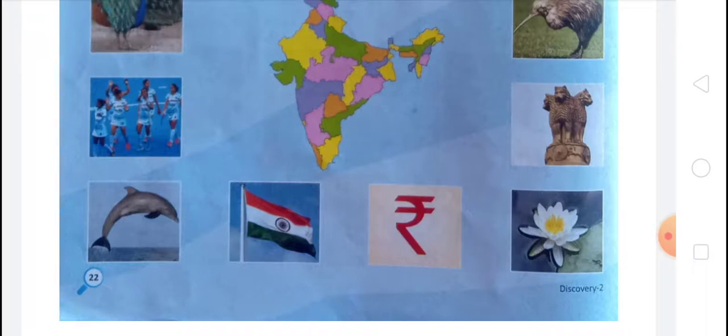And national sport. Field hockey is considered as the national game of India. The national sport of a country is designated on the basis of its historical connection with that game.